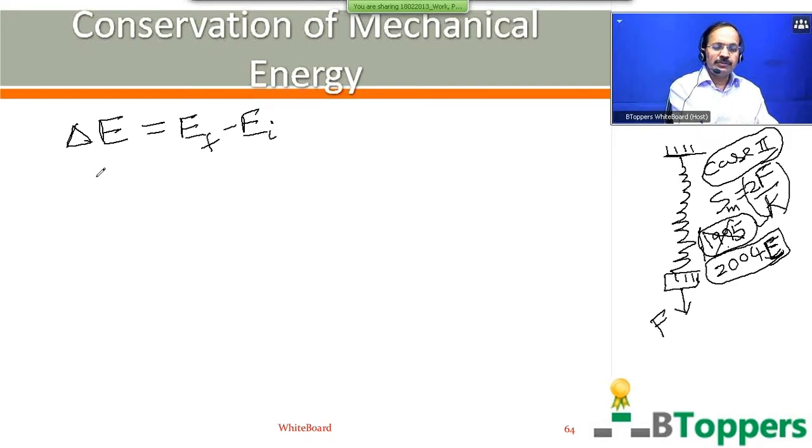So, as I discussed in the previous class, when the system passes from an initial state I to a final state F, the change in total mechanical energy is equal to the work done by the other forces which are not conservative. So the change in total mechanical energy is equal to the total work done by other forces which are non-conservative.